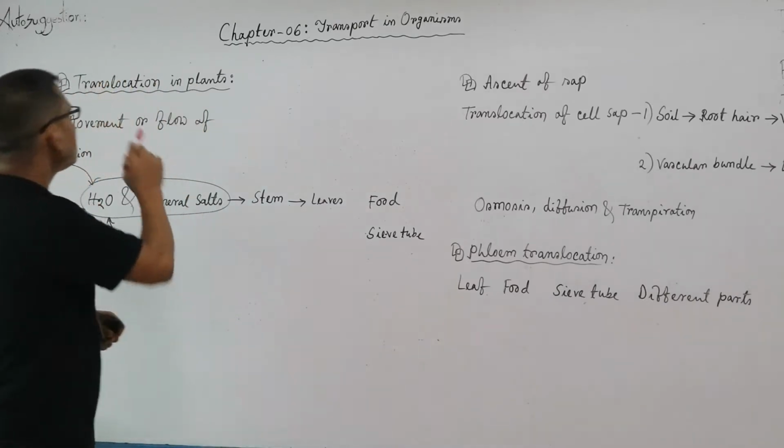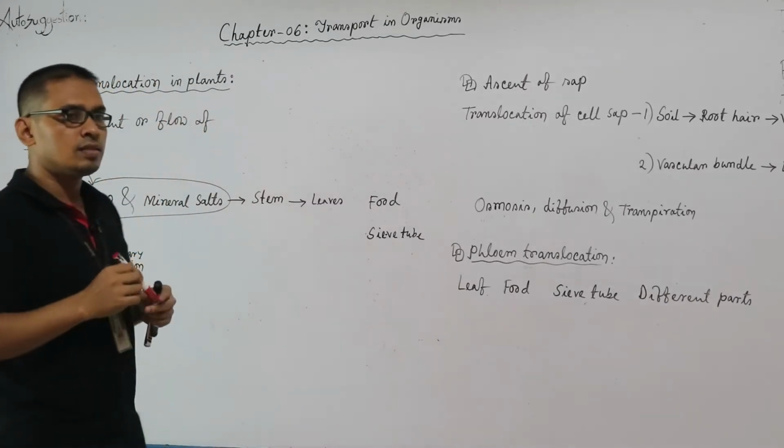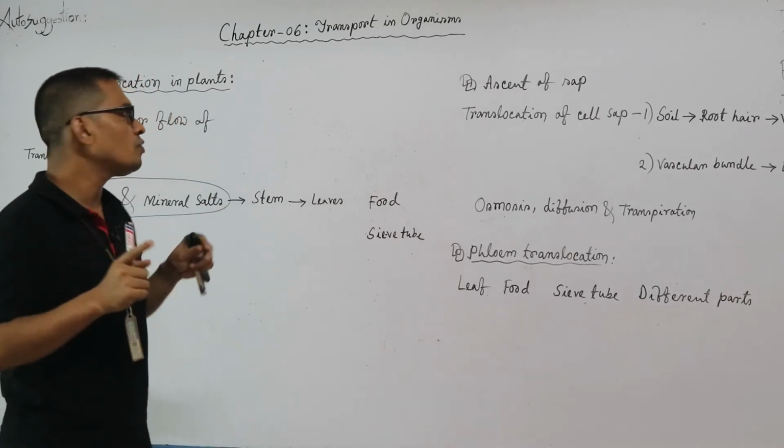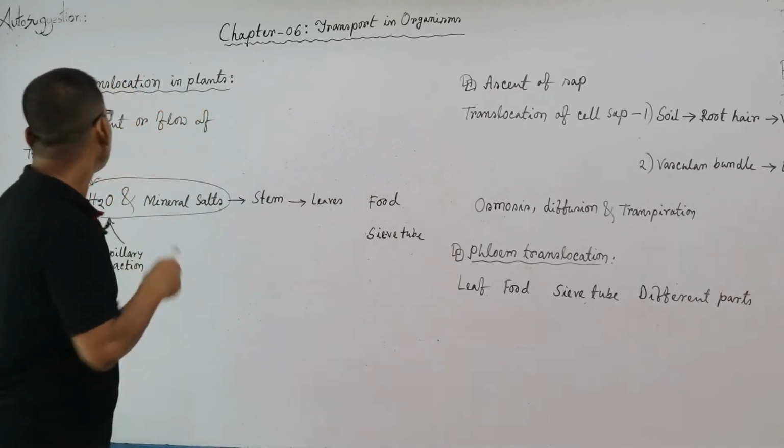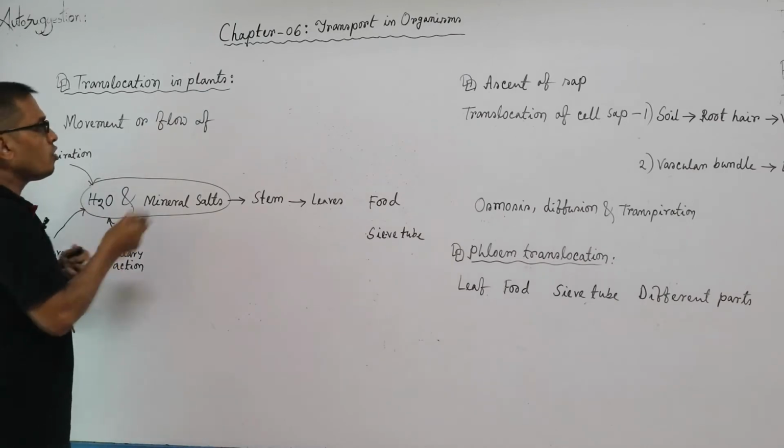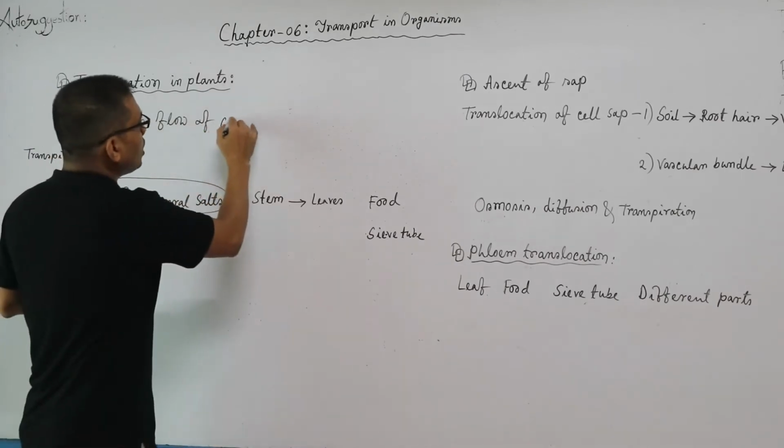Today our topic is translocation in plants, an important physiological process in plants.